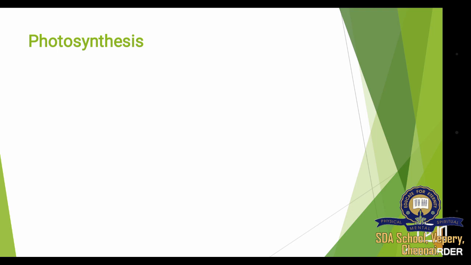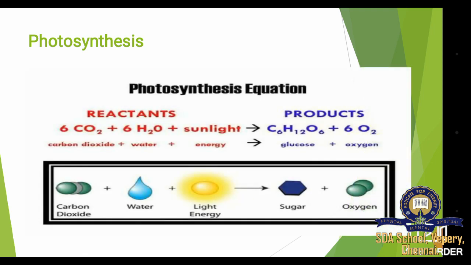Photosynthesis is also an example for direct combination reaction. We know what is meant by photosynthesis. It is nothing but plants making their food with the help of sunlight, carbon dioxide and water. Let's see the reaction. Carbon dioxide, water plus sunlight gives glucose, C6H12O6. So here, carbon dioxide and water are compounds. They combine together and form the single compound glucose as a product. So photosynthesis is also an example for combination reaction.